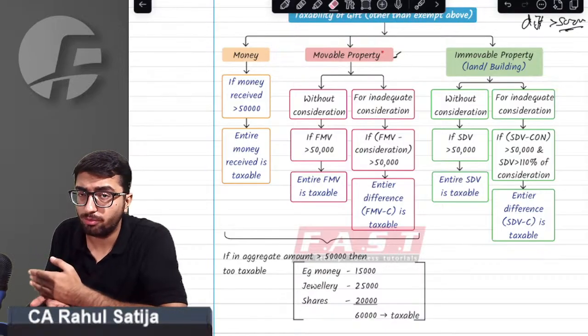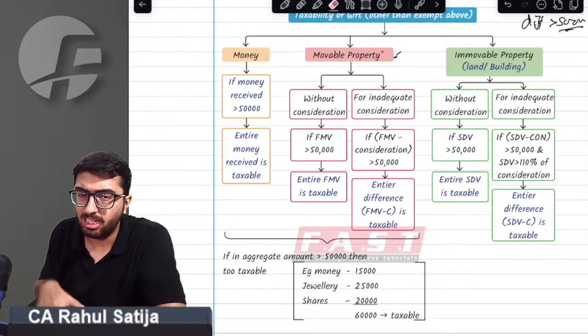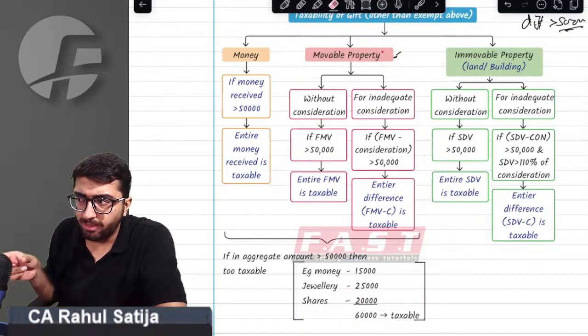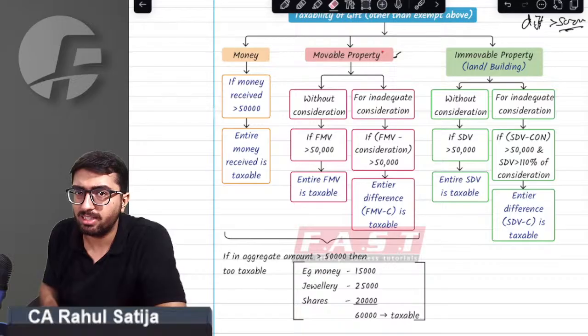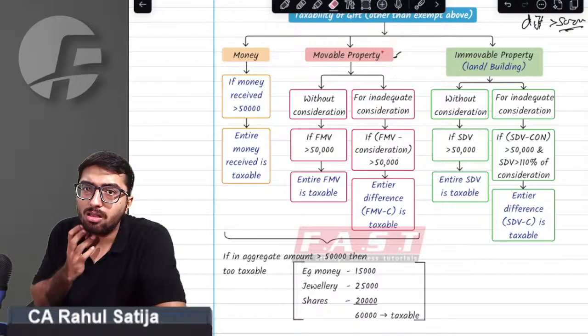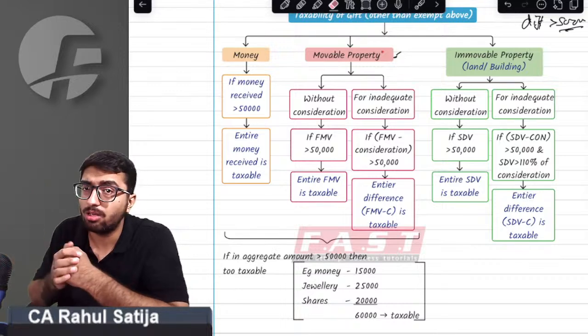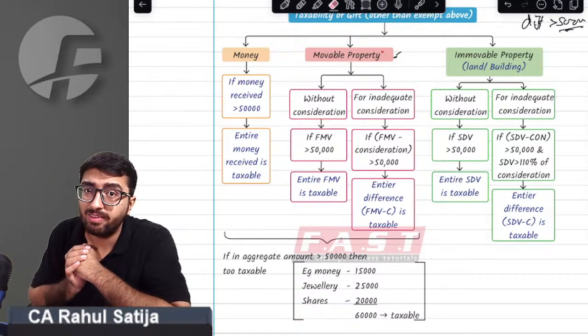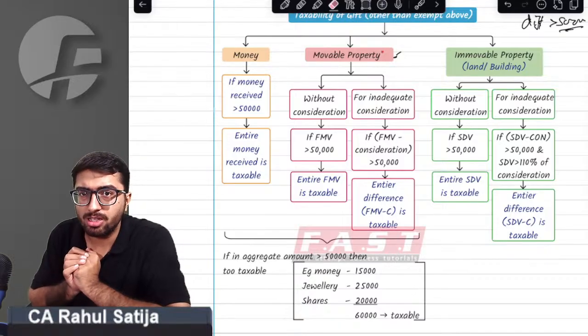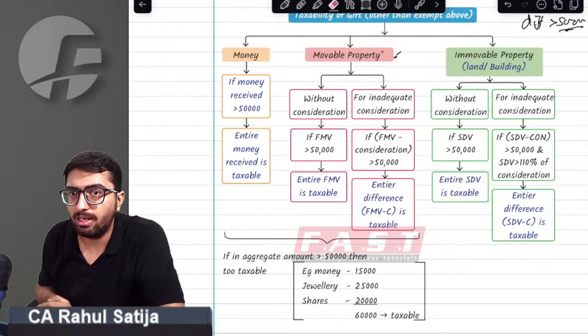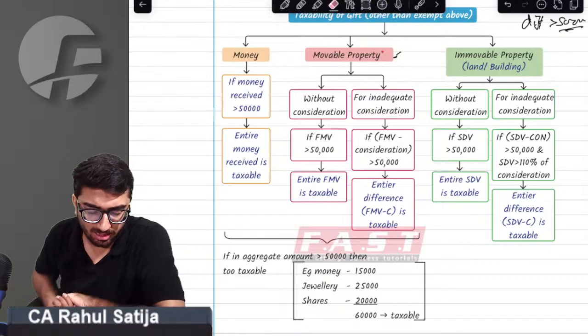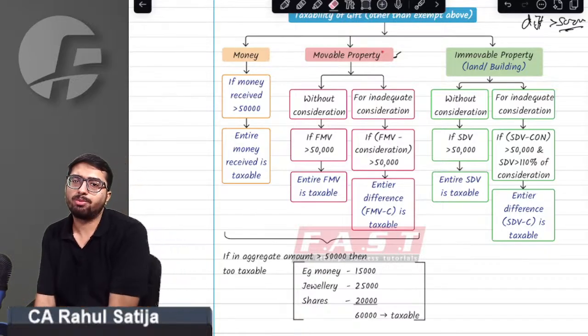Sir, in the case of immovable property, you don't have to aggregate. You have to check property-wise. If you are getting property at a lower cost, at inadequate consideration, the provision says you have to check whether the SDV of the property exceeds 50,000 rupees. Sorry, if you are getting it for lower consideration, you have to check whether SDV minus consideration exceeds 50,000 rupees, and whether SDV exceeds 110% of consideration. If both the conditions are satisfied, then the difference shall become taxable under IFOS. Is it clear? I'm waiting for you all to respond.